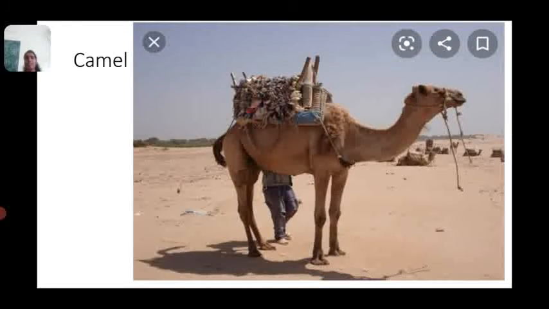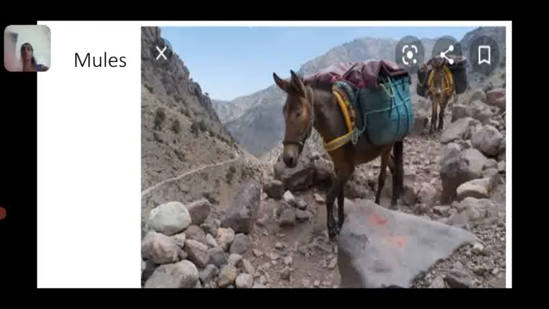And next, animals as transport. We use animals also as transport. See, this is a camel. In desert places, people use the camel to carry heavy loads from one place to another. That is the reason we call the camel the ship of the desert. And mules, we also use mules. These animals are also used by people as transport to carry loads.